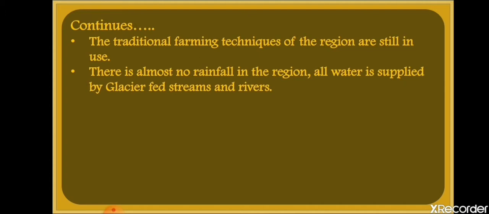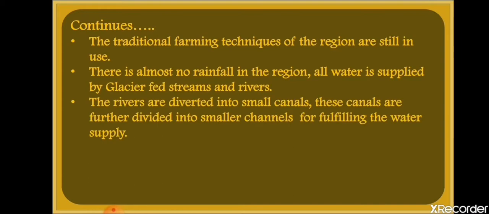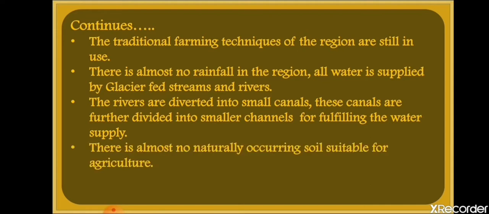There is almost no rainfall in the region, and the need for water is fulfilled with the help of glaciers, streams or rivers. Whatever water comes from the mountains by the melting of snow is the only water available in Ladakh. The rivers are connected to small canals, and these canals are further divided into smaller channels so that water can reach every place.